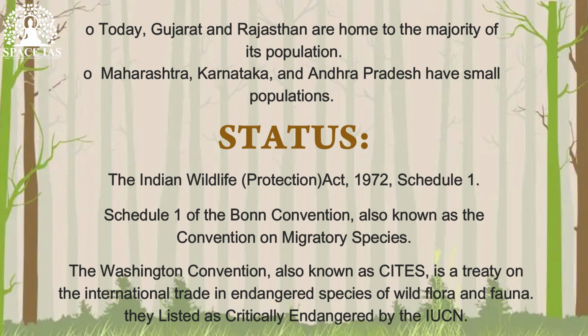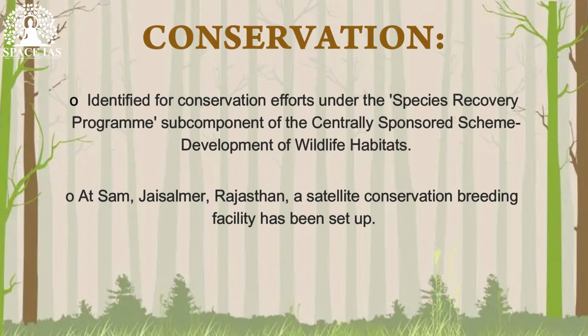It is protected under the Indian Wildlife Protection Act, 1972, Schedule 1, and also Schedule 1 of the Bonn Convention, also known as the Convention on Migratory Species, and the Washington Convention, also known as CITES, a treaty on the international trade in endangered species of wild flora and fauna. It is listed as critically endangered by the IUCN and identified for conservation efforts under the Species Recovery Program, a subcomponent of the centrally sponsored scheme Development of Wildlife Habitats. At Sam, Jaisalmer, Rajasthan, a satellite conservation breeding facility has been set up.